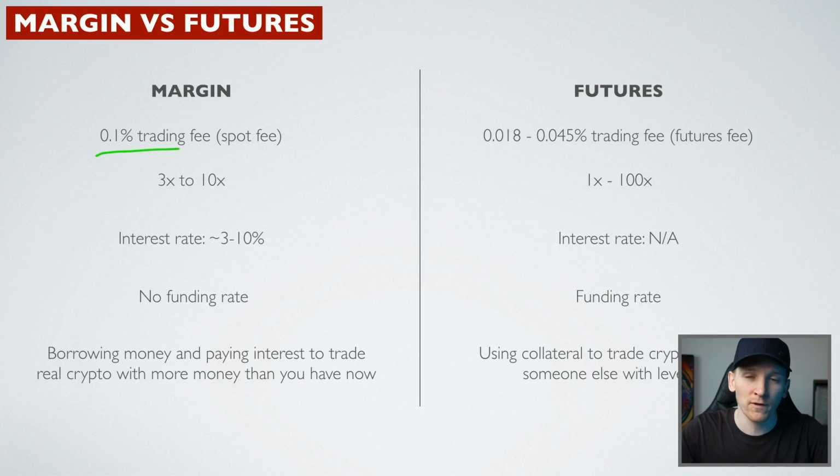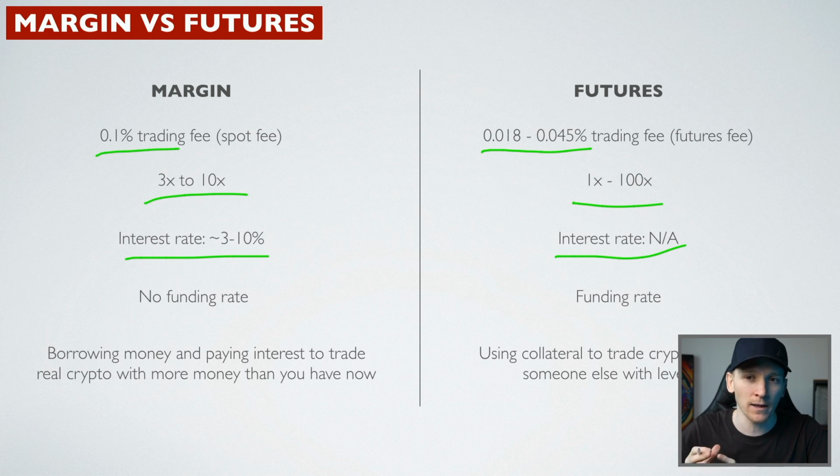Here are the main differences between the two markets if you want to trade them. You'll pay the spot trading fee for margin, which is around 0.1%. For futures, you pay cheaper trading fees. You also get much higher margin with futures as well. And you pay an interest rate when borrowing money with margin. With futures, there is no interest rate because you're not actually borrowing money. What you're doing is trading on leverage in futures and sorting out any wins or losses via the collateral that you place. With margin, you are borrowing money, and then that's separate from the actual crypto positions that you're taking.